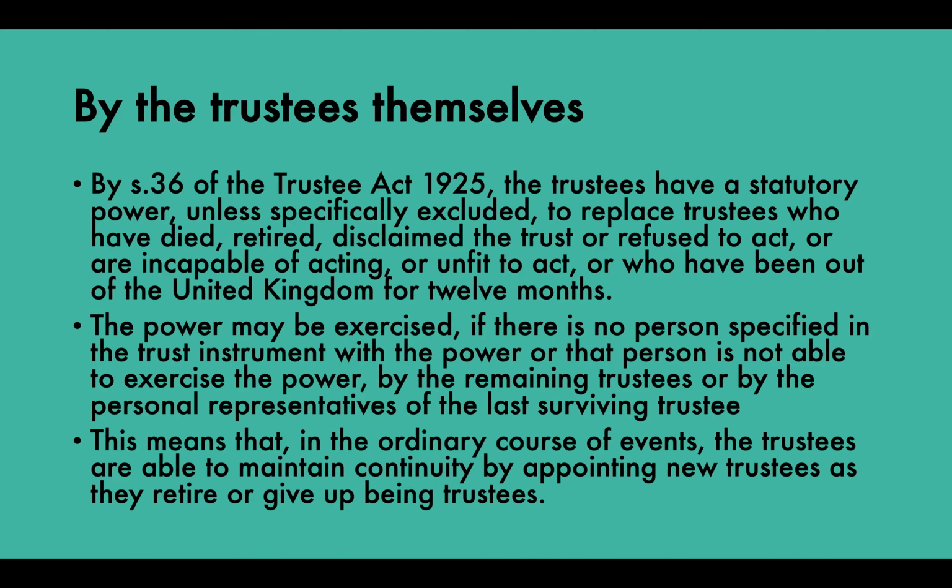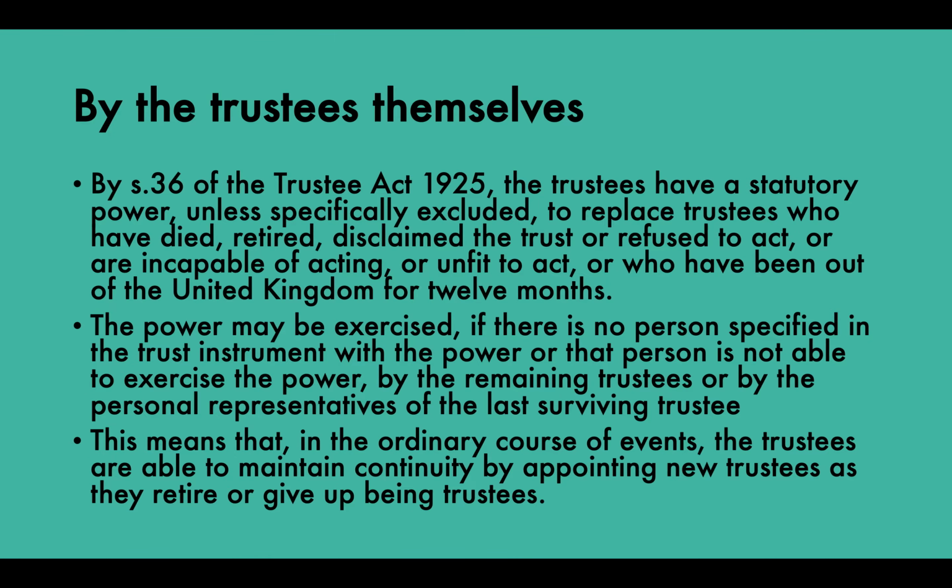The second scenario where we can replace a trustee is by the trustees themselves, and by Section 36 of the Trustee Act 1925, the trustees have a statutory power, unless specifically excluded, to replace trustees who have died, retired, disclaimed the trust or refused to act, or are incapable of acting, or unfit to act, or who have been out of the UK for 12 months.